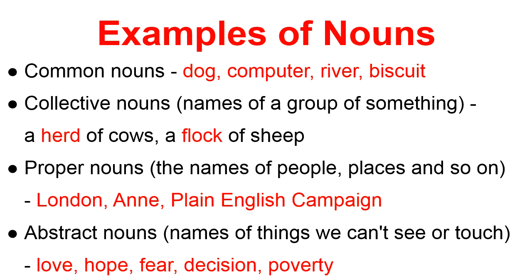Proper nouns, the names of people, places and so on: London, Anne, Plain English Campaign. Abstract nouns, names of things we can't see or touch: love, hope, fear, decision, poverty.